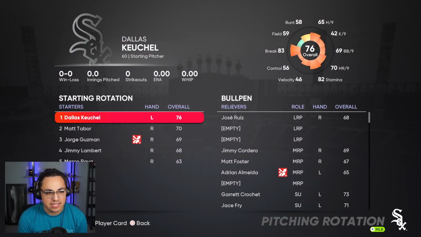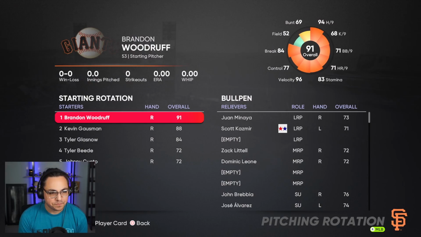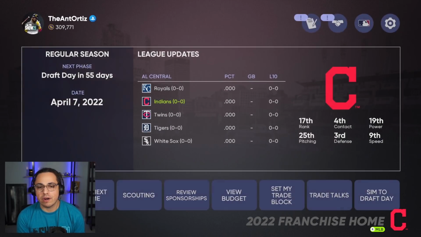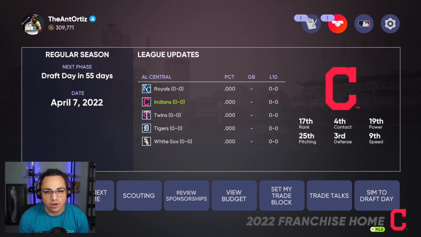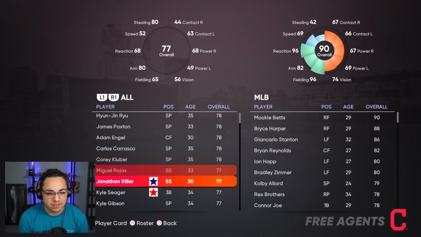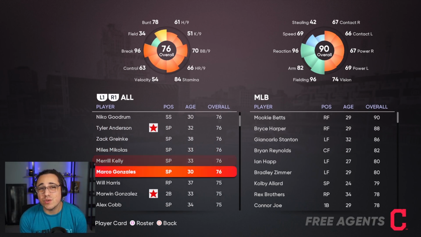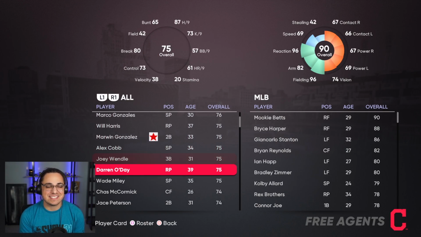Oops, I accidentally missed the Giants. The Giants have Woodruff, Gausman. Actually, that's not bad either. But what I was gonna say, I know budget is off so players can sign whoever they want. But at the same time, I feel like, come on, the Dodgers, really? Do they need all that help? Come on, that's not fair.